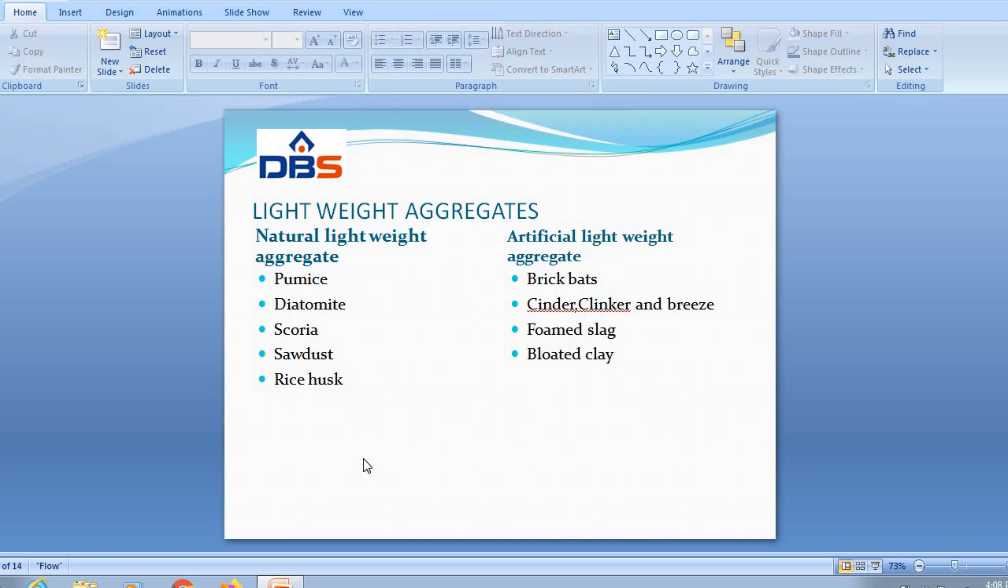Next one, foamed slag. Foamed slag is one of the most important types of lightweight aggregates, and it is made from blast furnace slag, a byproduct produced in the manufacturing of iron. This foamed slag must be free from contamination of heavy impurities, free from volatile impurities such as coke or coal, and free from excess of sulfate.